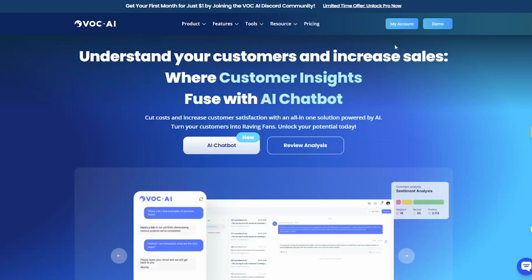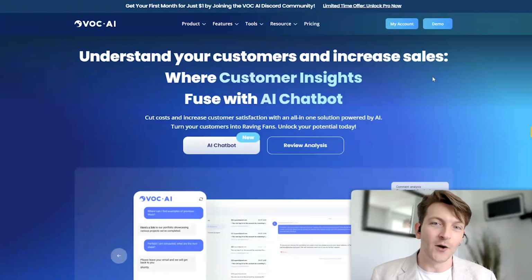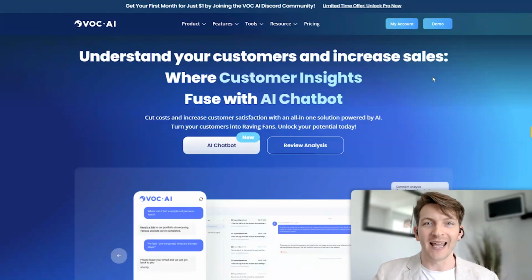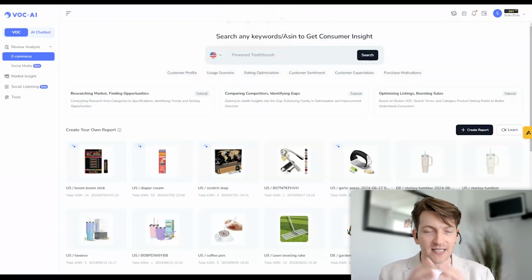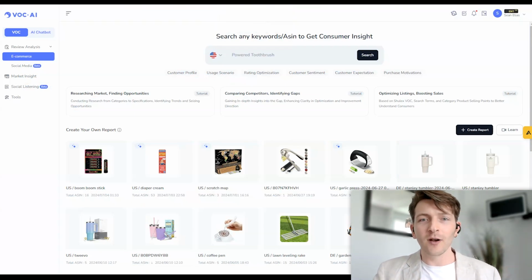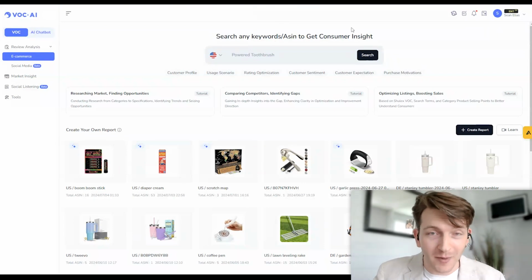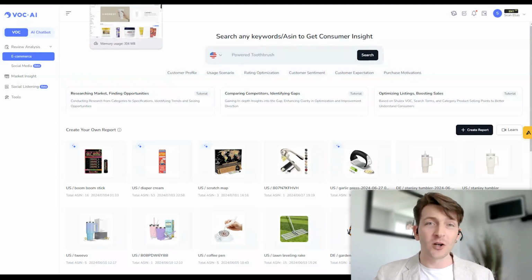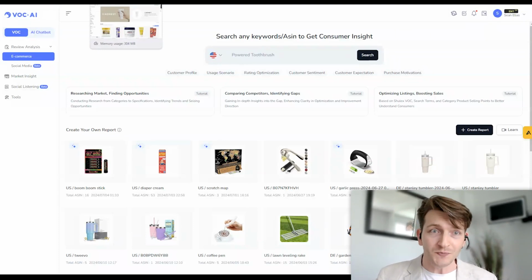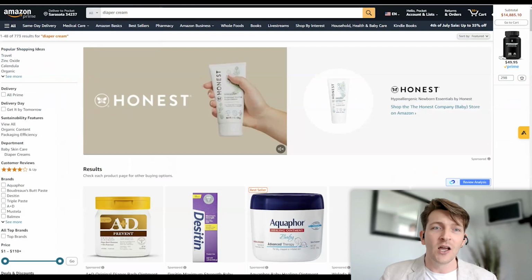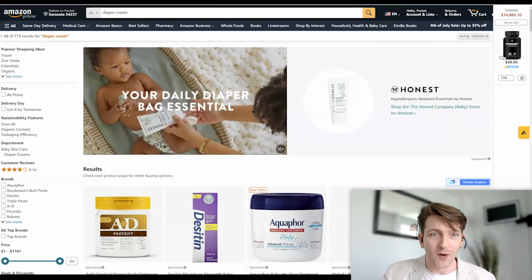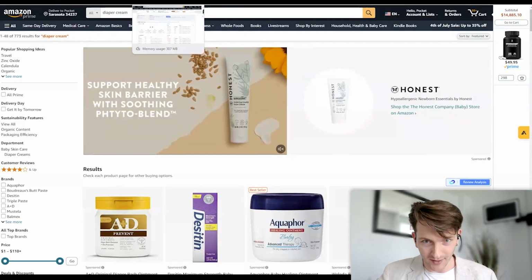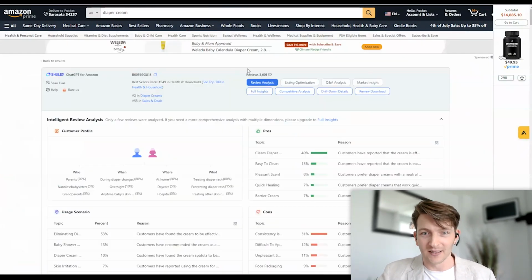So let's jump in. All right, so this is the VOC AI homepage, the portal that you'll use to get in. And then once you've logged in, you're going to be taken to this nice looking dashboard. And this is kind of where everything begins. But before I hop on over to the dashboard, I do want to point out that there is a Chrome extension that you can install that over 200,000 people have installed now. It sits nicely on your Amazon.com homepage, and when you open up a product, you're going to see this little widget embedded here. It's going to let you know how many reviews were left.